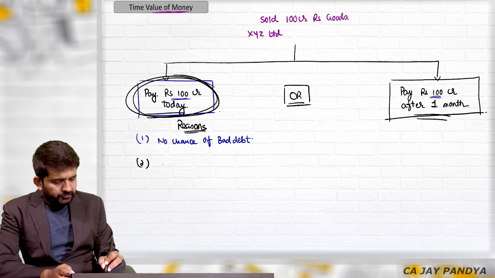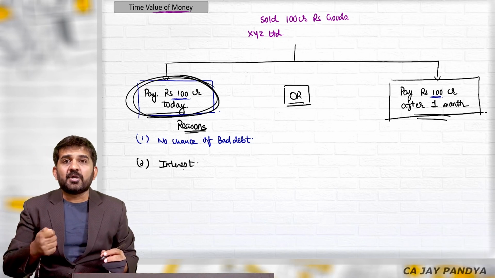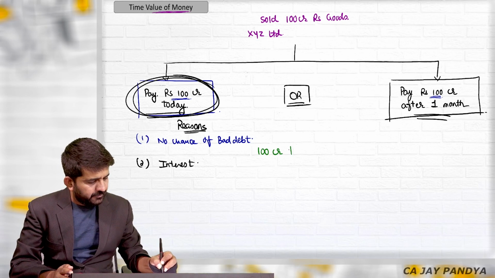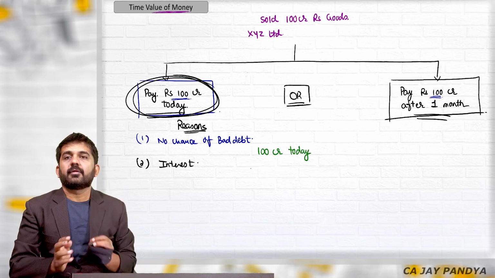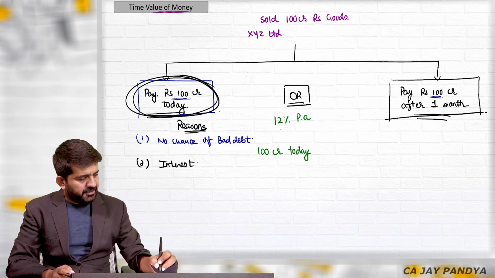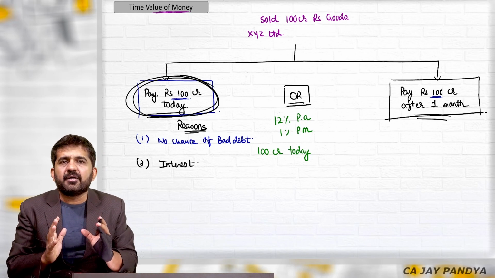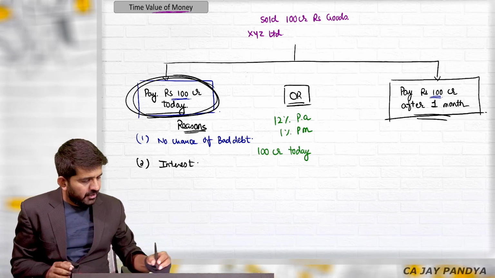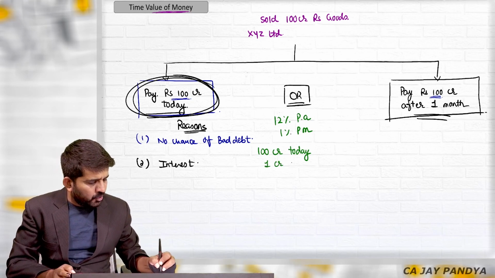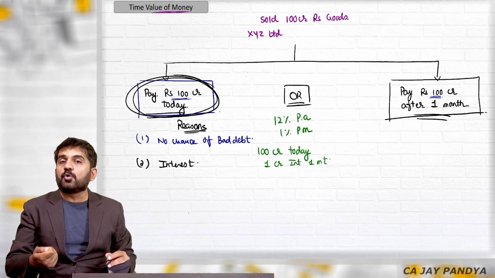Number 2, interest. Try to understand, if you are getting 100 crore rupees today, and the rate of interest in the market is 12% per annum, that is 1% per month, you are having 100 crore in your hand today. So you can invest this money and get 1 crore rupees interest for 1 month. 100 crore into 1% is 1 crore.